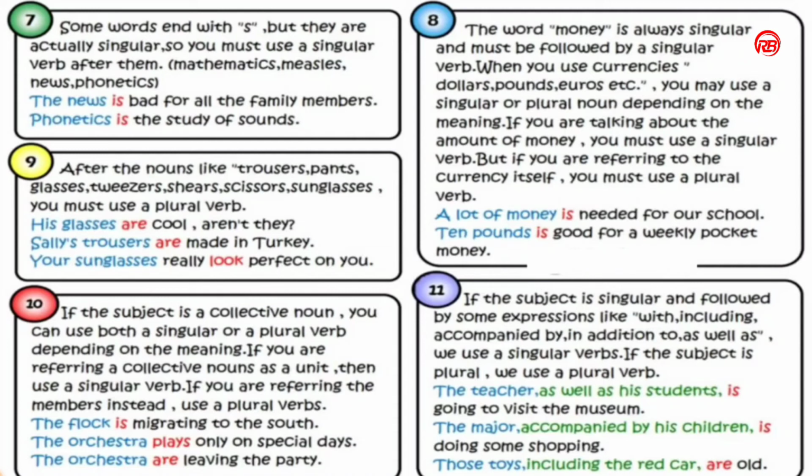The teacher as well as his students is going to visit the museum. The major accompanied by his children is doing some shopping. Those toys, including the red car, are old. In these examples, the teacher and the major are singular, and in the last example, those toys is given in plural form, so the following verb is also in the plural form.